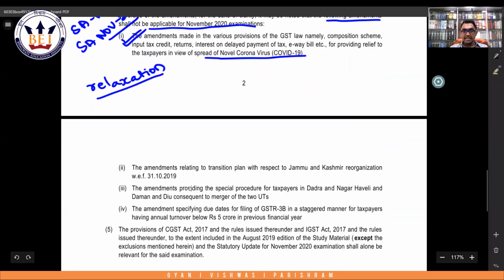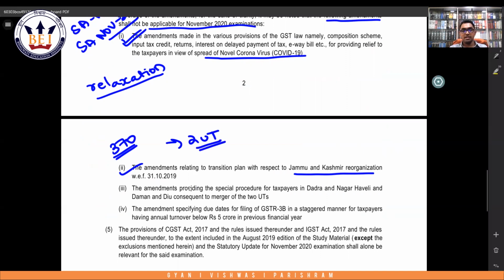Second, amendments relating to transition plan in respect of Jammu and Kashmir reorganization. All of you are aware, Article 370 was abolished by the Modi government and Jammu and Kashmir was reorganized into 2 union territories. So the provision with respect to reorganization of Jammu and Kashmir is not applicable. The 2 union territories are Ladakh and Jammu and Kashmir.